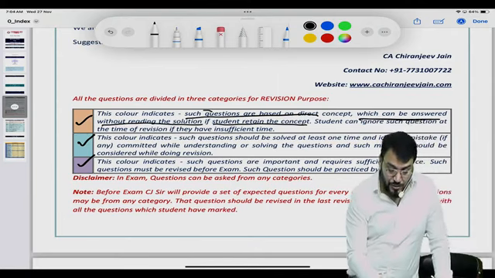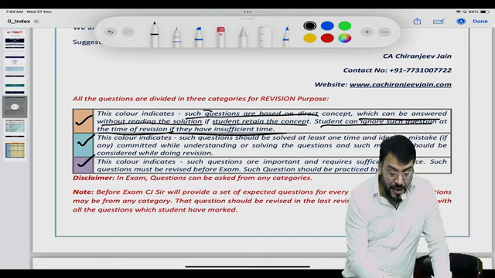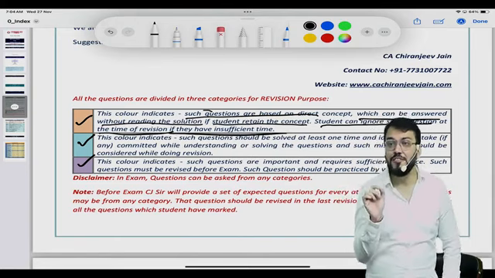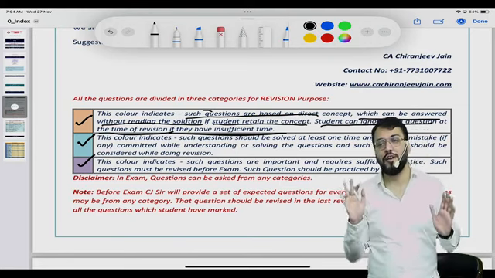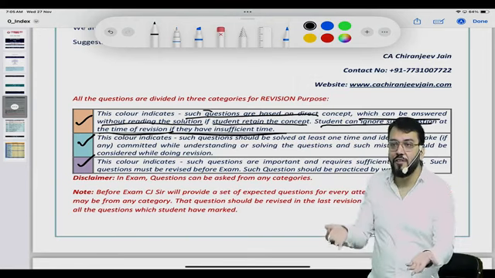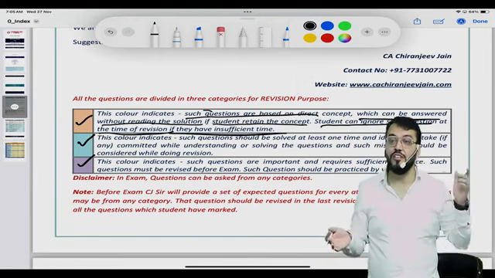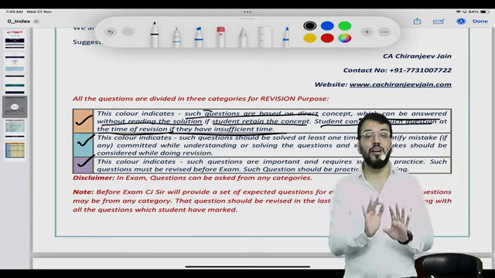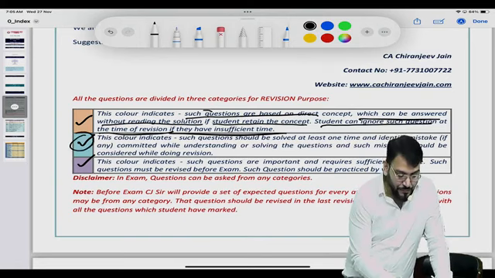Students can ignore such questions at the time of revision if they have insufficient time. If you feel you do not have sufficient time for revision, you can ignore all these questions, because you have already read the ICAI content and these are directly based on it. Second category is what?